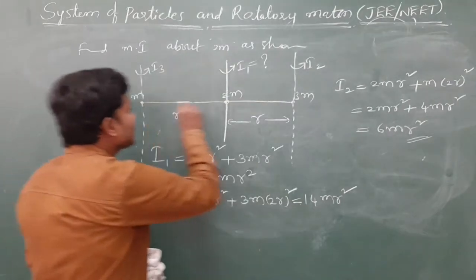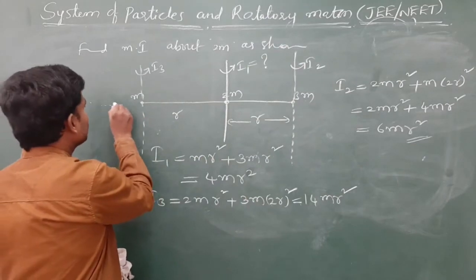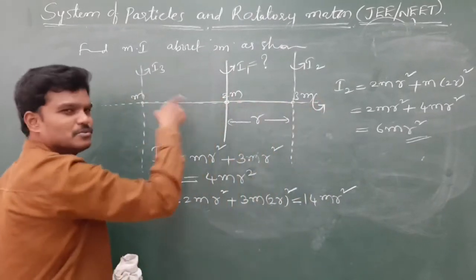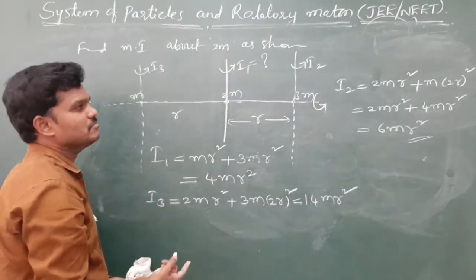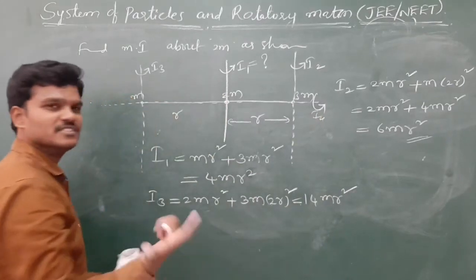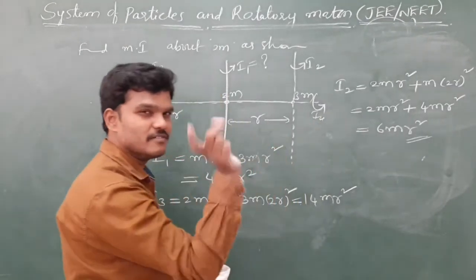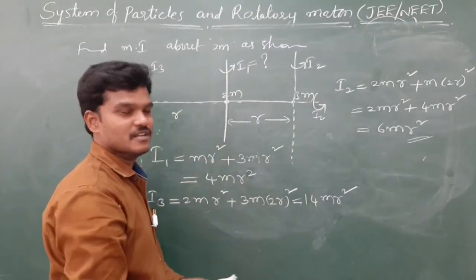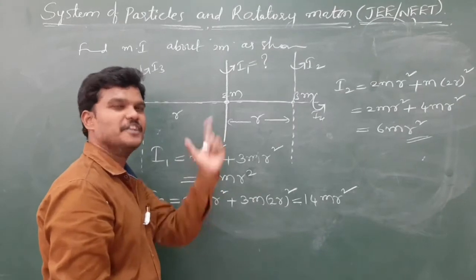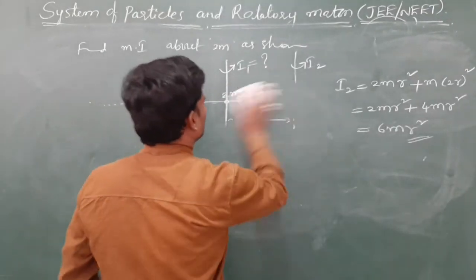So we can find moment of inertia about anything. If they give one axis looking like this, all are passing through the same axis, so there is no moment of inertia. If they ask you to find something I4, the answer is 0. Okay, so moment of inertia means mass times square of distance, the perpendicular distance that you observe from the diagram. Okay, problems are of any type, and these are the simplest questions. Let us check one more.